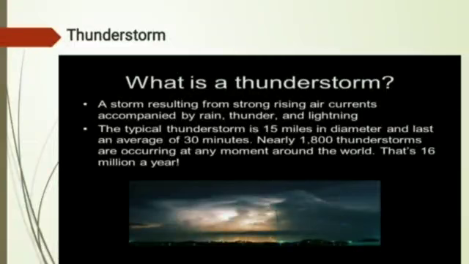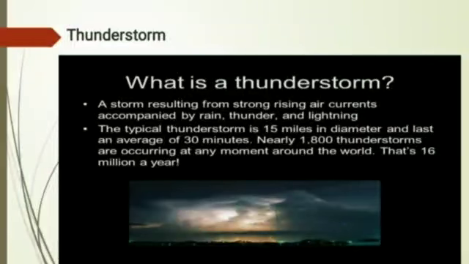So what is a thunderstorm? Generally, a thunderstorm is a storm with lightning and thunder. It is a storm resulting from strong rising air currents accompanied by rain, thunder and lightning.